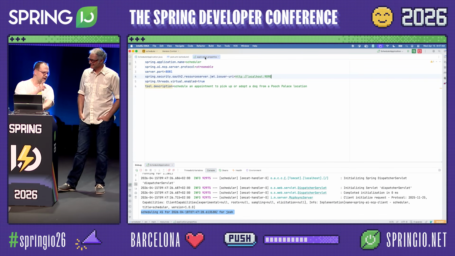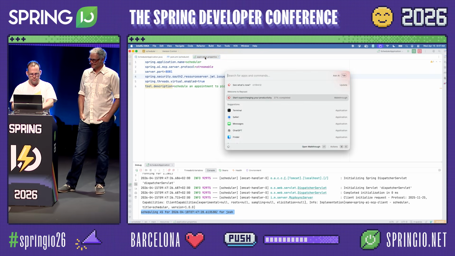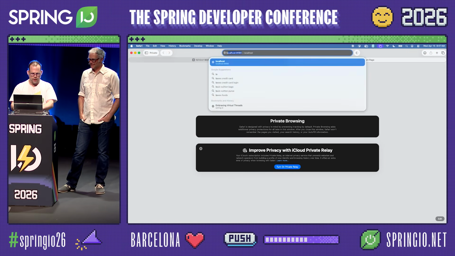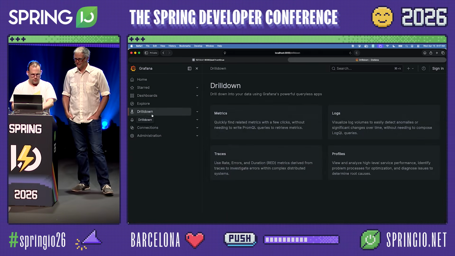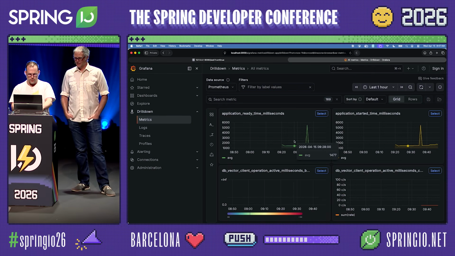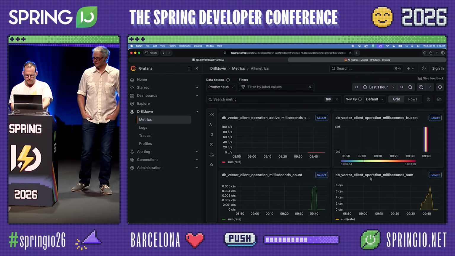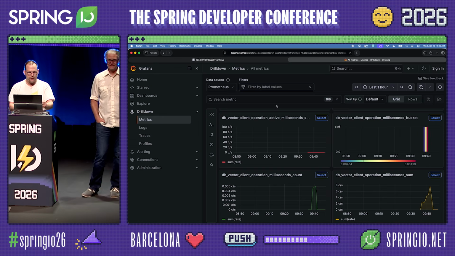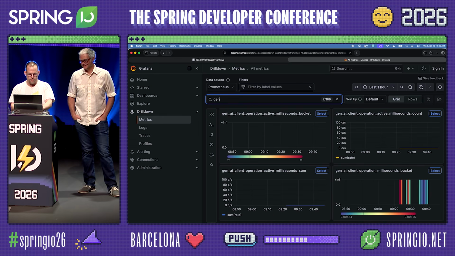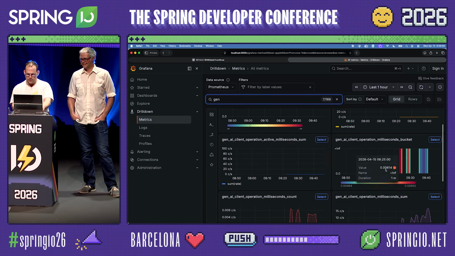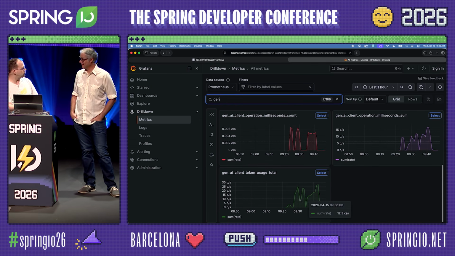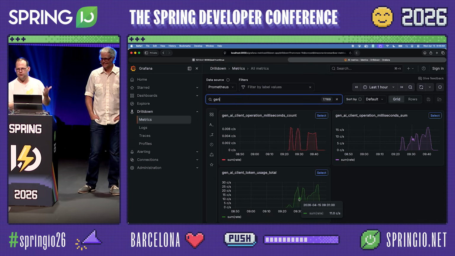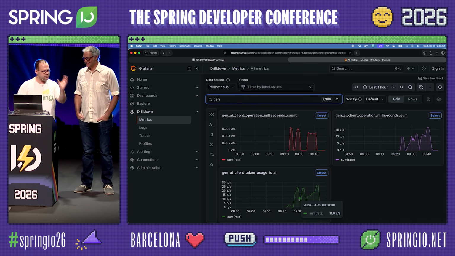Never any doubt. And this whole time, we have also been sending data to Grafana, which is nice. Here we go. Drill down, metrics. Look at that. So, very important, we got observability. This is important as well when you build for production. This is the difference between AI and production-worthy AI: you want to have observability. You want to know how much you're spending on tokens and how long operations are taking and so on. Here's your token usage. You want to know if you're bankrupt or not, right? Keep track of this stuff. Keep an eye on the single pane of glass.